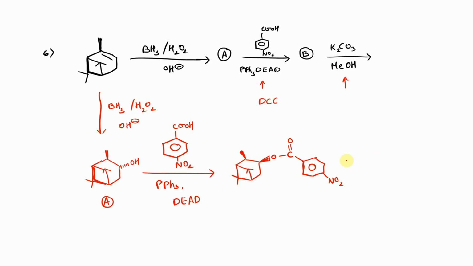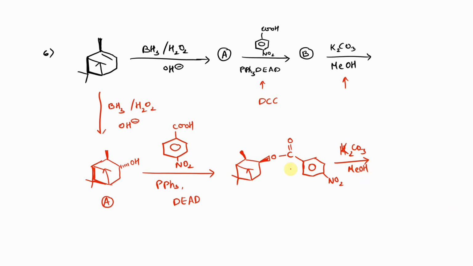Now the last step, we treat this with K2CO3 and MeOH. That is nothing but a hydrolysis process.